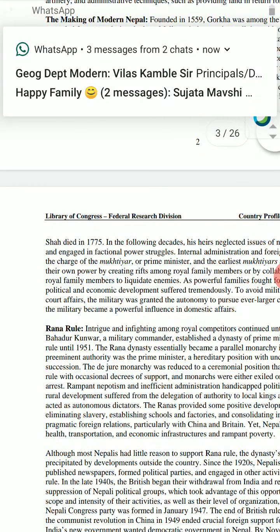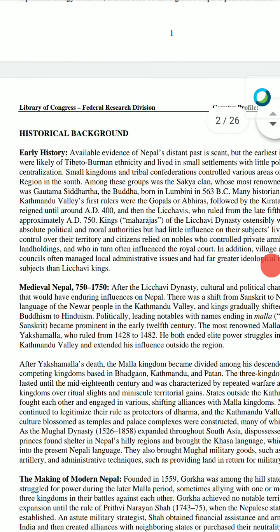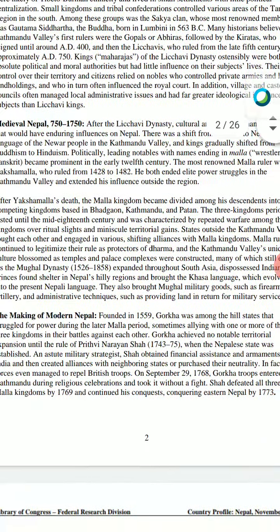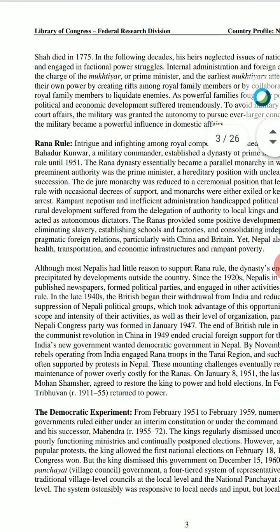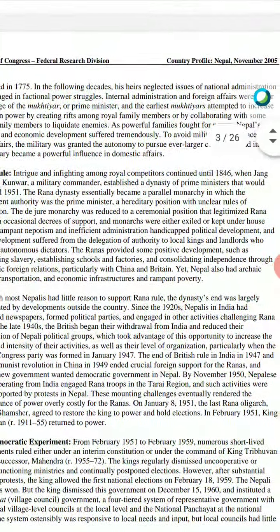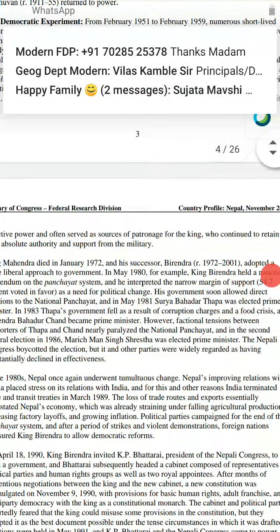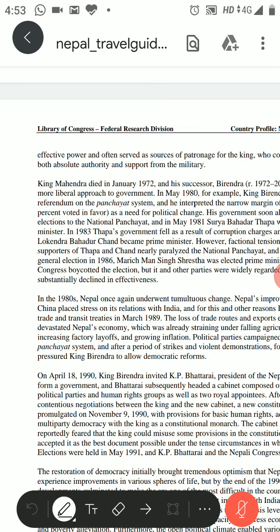When you go through the different rules in medieval and early history, it was the Lichchhavis and the Malla kingdoms which ruled this particular region. Then in medieval times, the Rana rule came into this particular region in 1846. So this is just a brief background of who has ruled this particular region throughout its historical times.